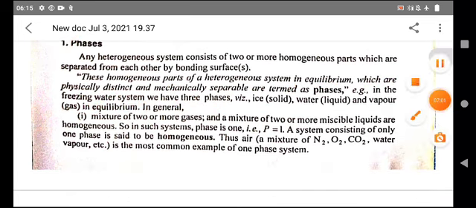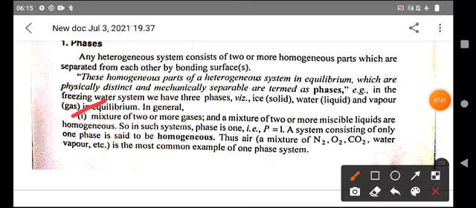Similarly, another example: a mixture of two or more gases and a mixture of two or more miscible liquids are homogeneous. So in such systems, the phase is one. Suppose we take a mixture of gases or a mixture of miscible liquids, not immiscible.